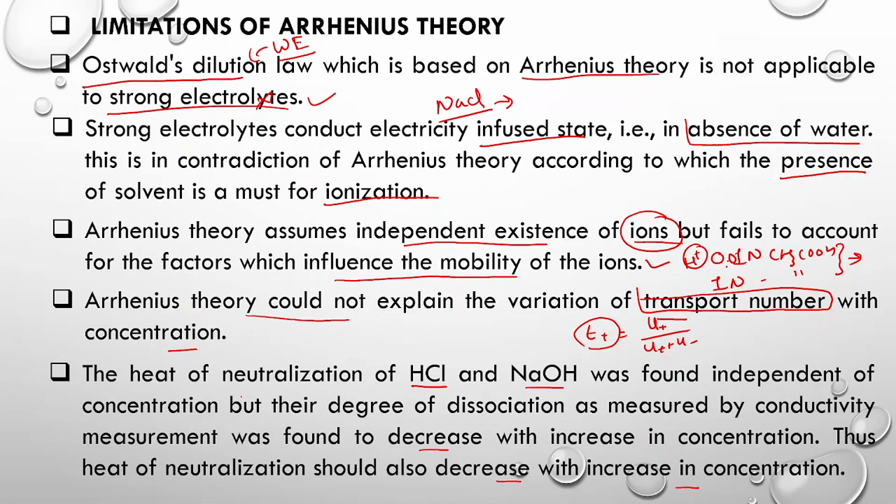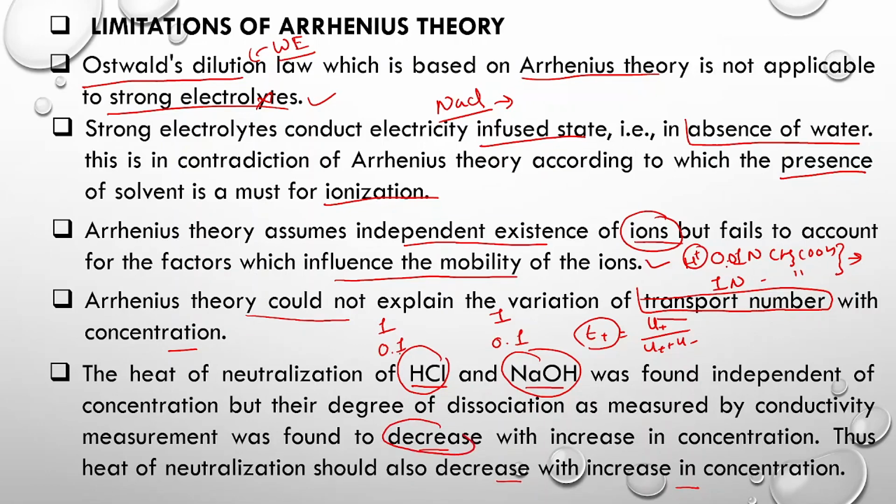That means if you neutralize 0.1 normal HCl versus 0.1 normal NaOH, or 1 normal NaOH versus 1 normal HCl, the heat of neutralization will be the same, but their degree of dissociation as measured by conductivity measurement was found to decrease.